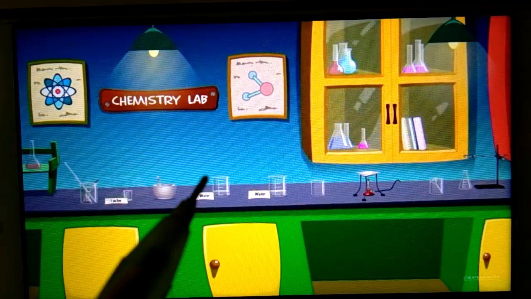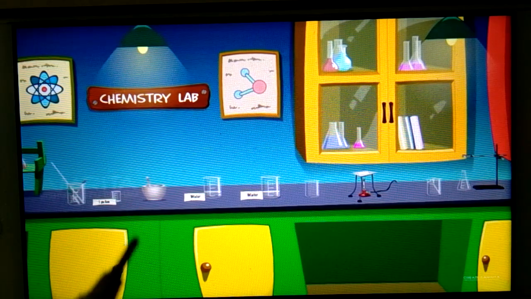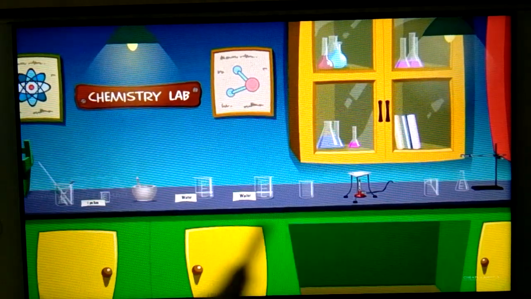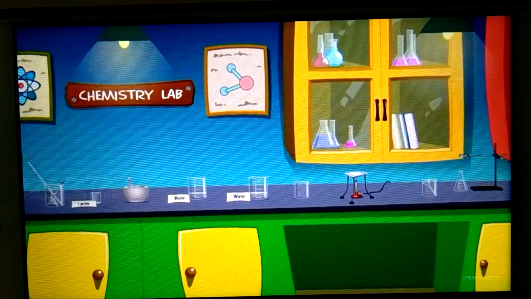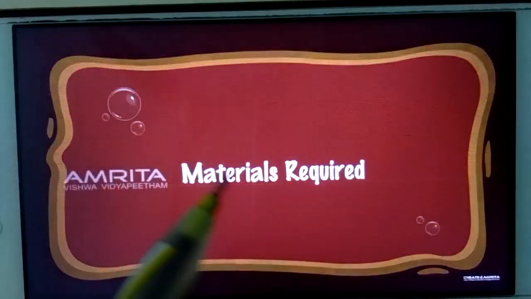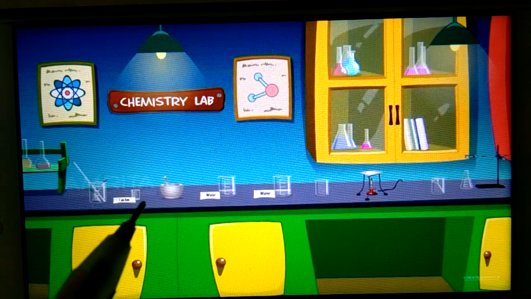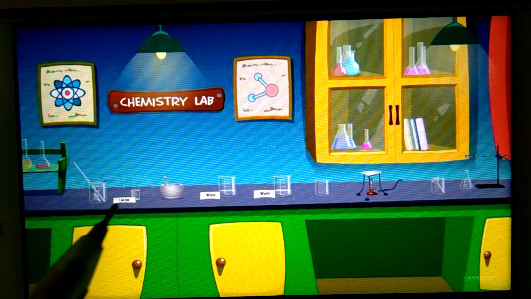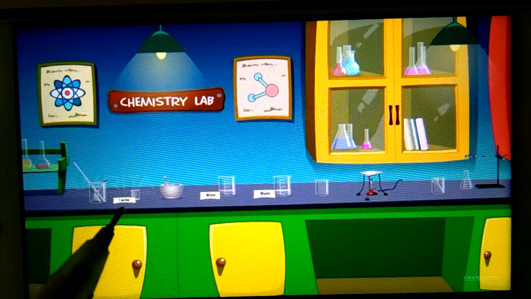Now again welcome to chemistry lab of Nimish Sharma. Now see, these are the apparatus and materials required. Now let us see what is the materials required. The same you can see here. Here you will see 1 gram gum. 1 gram gum is kept here.